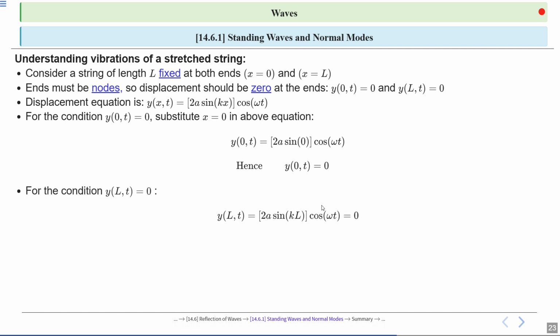Now we look at the boundary condition at x equal to L, y of L,t equal to 0. Plugging in, we get 2a sine kL into cos omega t equal to 0. For this to hold for all time, sine kL must be 0. So we see sine kL equal to 0. This equation means the sine of kL is 0.